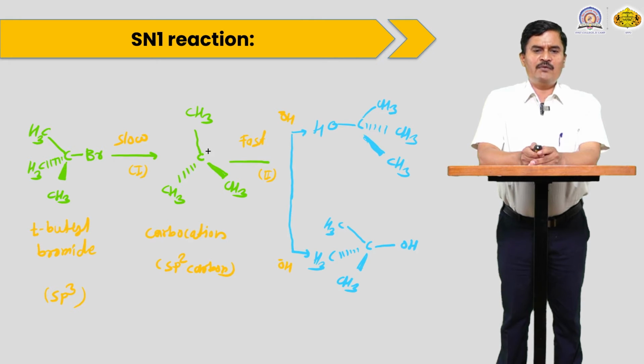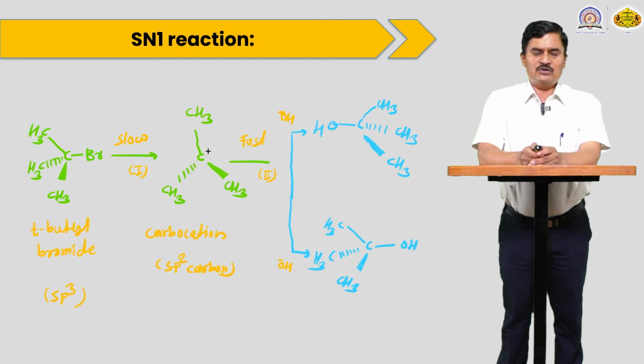For example, tertiary butyl bromide reacts with OH minus. In this slow step there is formation of a carbocation. So the first step requires more energy, that step is the slow step, and then the attack of the nucleophile on the carbocation from both sides is equally possible, then there is formation of a racemic mixture. Means there is inversion of configuration as well as retention of the configuration. So OH minus may attack from the back side, or from the front side, and then there is formation of two products, that is a racemic mixture.